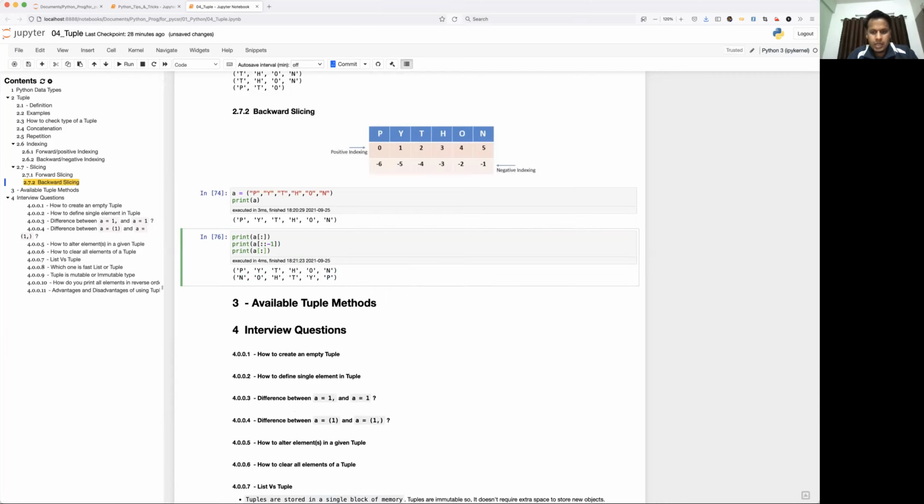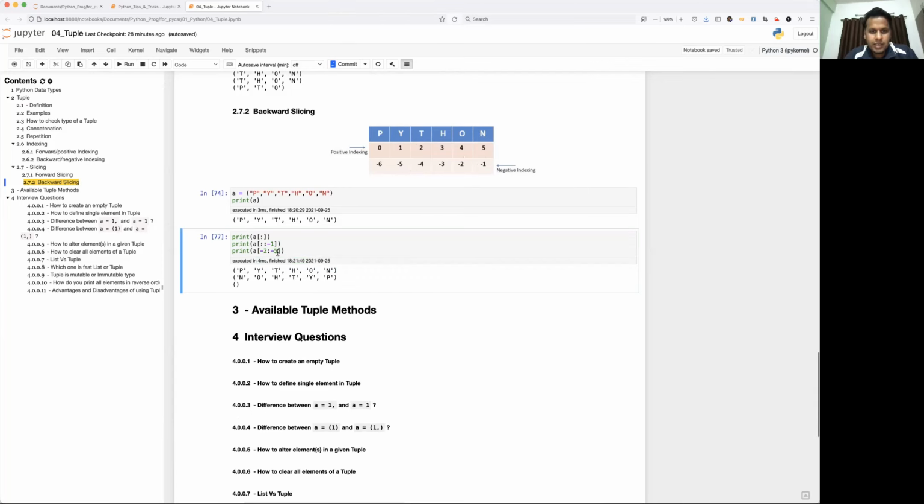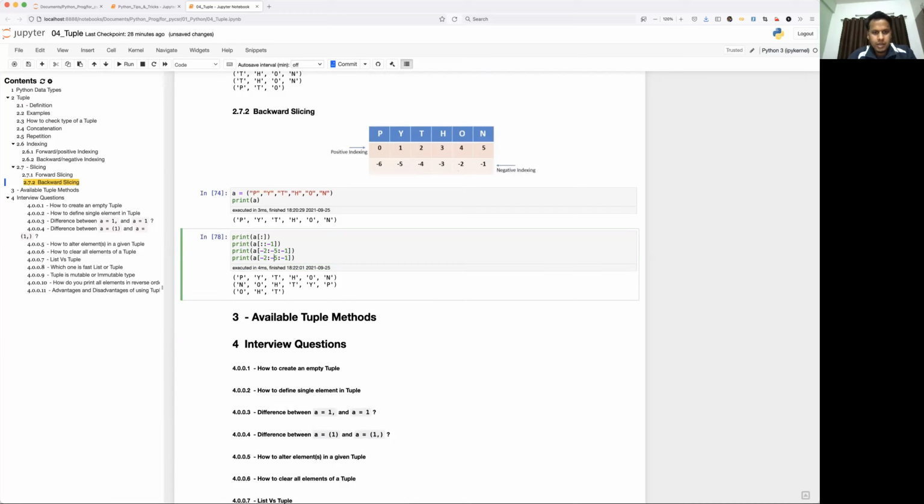Let's take some more examples. I'm giving -2 to -5. Okay, so what is my -2? And -5 will be excluded. So -5, and then -4. So -5 minus -1, so minus minus will become plus. So -5 plus 1, that is -4. So -2 to -4 will get printed. Okay, but remember, as I mentioned, when you are doing backward slicing or negative indexing slicing, then you have to mention the step size explicitly as -1. Okay, so now you see O, H, and T. So -2, -3, -4.